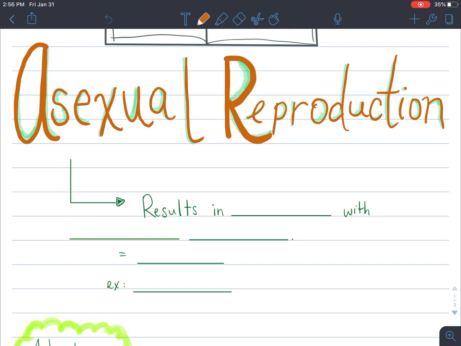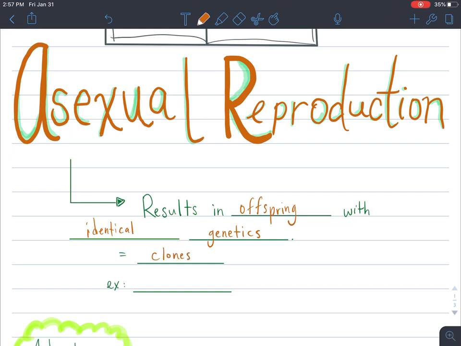So, asexual reproduction is reproduction where a new organism is created from reproducing without sexual intercourse or any type of sexual association between two organisms. So when this happens, it results in offspring, which is basically the babies. Offspring equals babies. It results in offspring with identical genetics. So there would be no variation in the offspring compared to the parents. They would be the exact same. And so sometimes these are called clones.